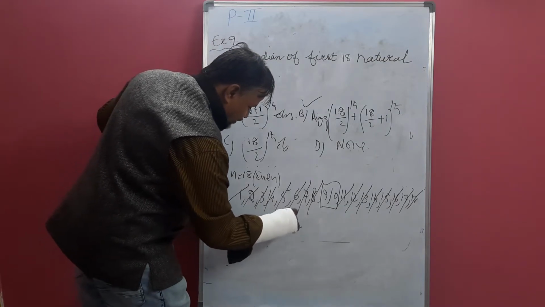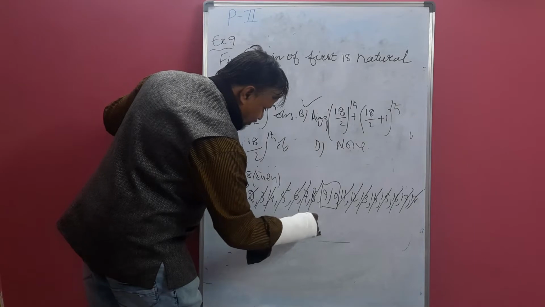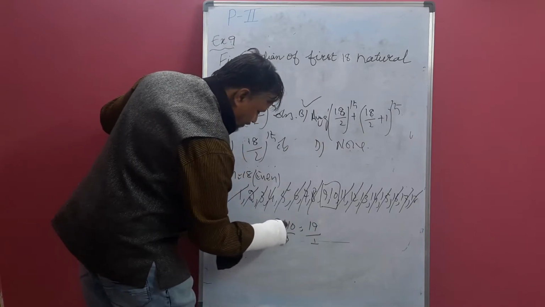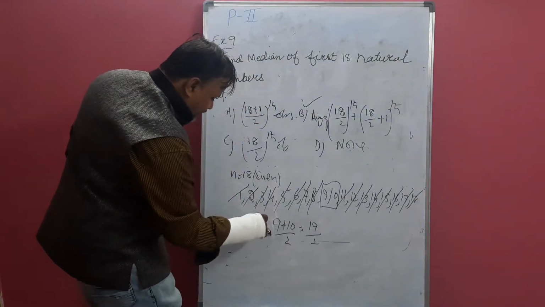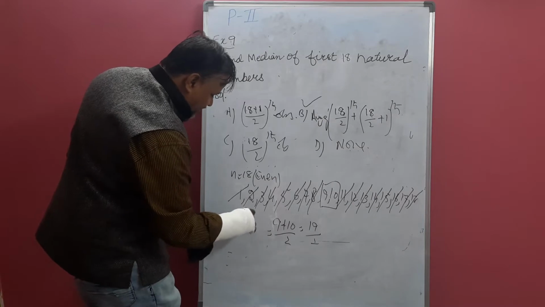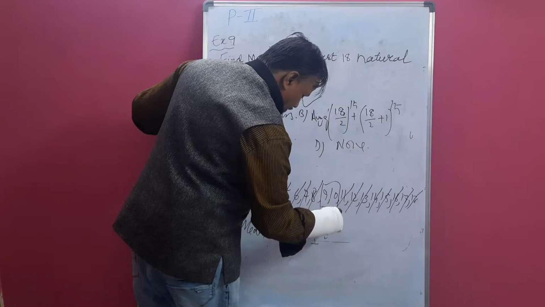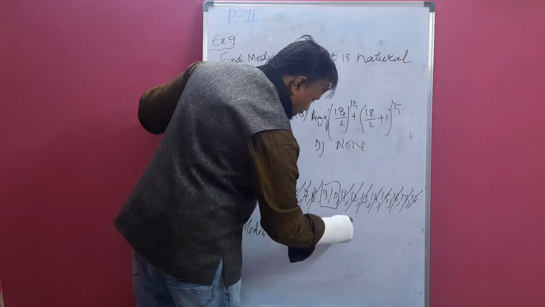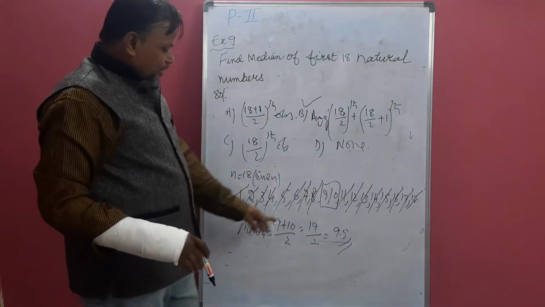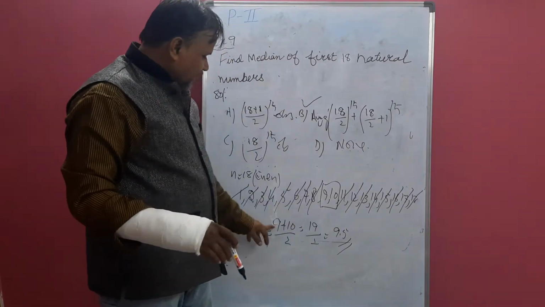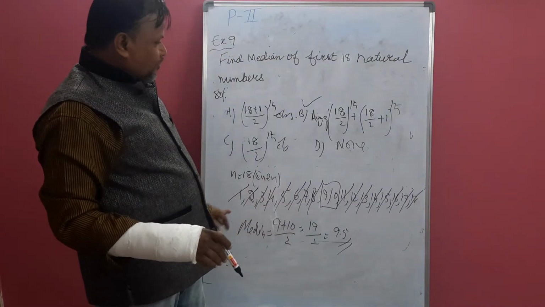This value is nothing but 19 by 2. Okay, we have to take the average. So this is our median. Median is this: 9.5 is the median. It is the average of the 9th and 10th observation.